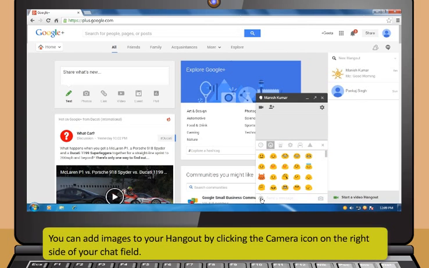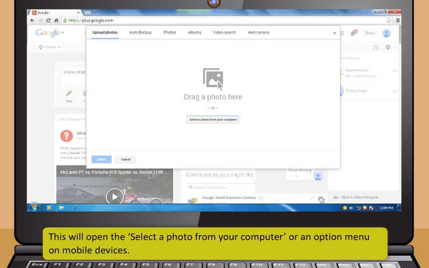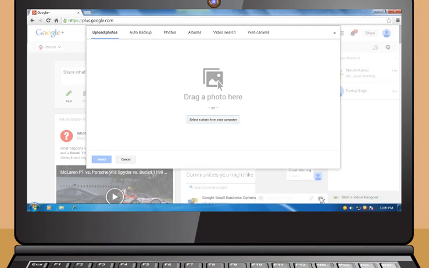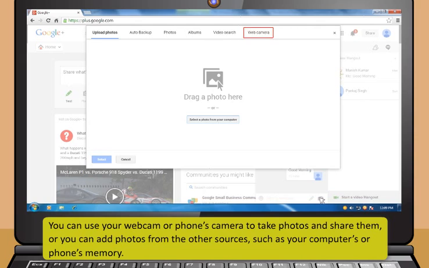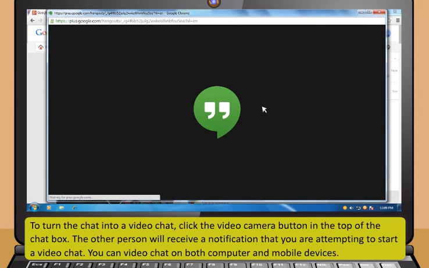You can add images to your Hangout by clicking the camera icon on the right side of your chat field. This will open the Select a Photo from your computer or an option menu on mobile devices. You can use your webcam or phone's camera to take photos and share them, or you can add photos from the other sources, such as your computer's or phone's memory. To turn the chat into a video chat, click the video camera button in the top of the chat box.